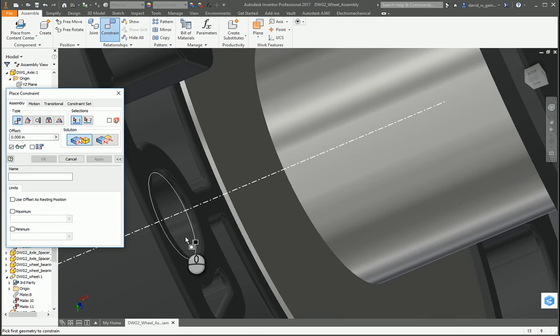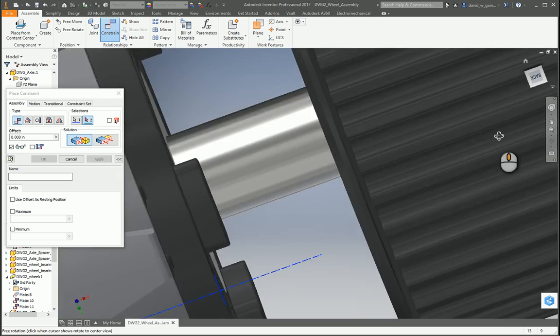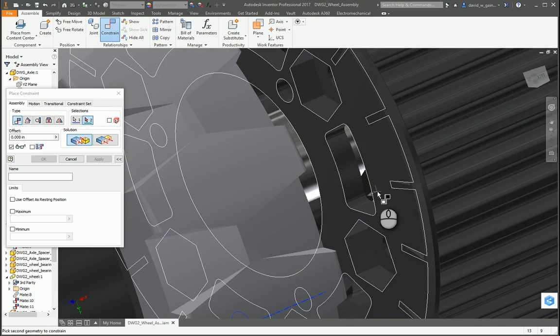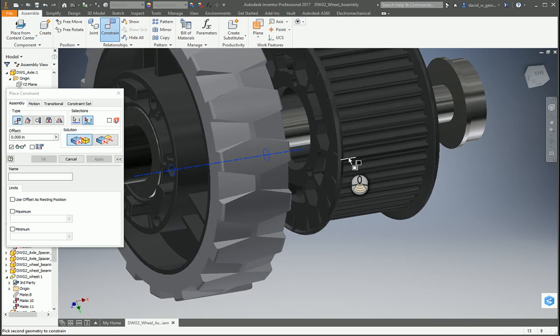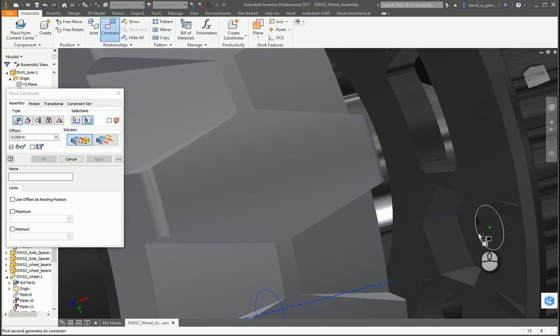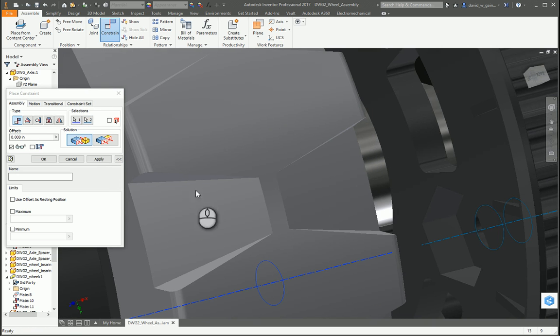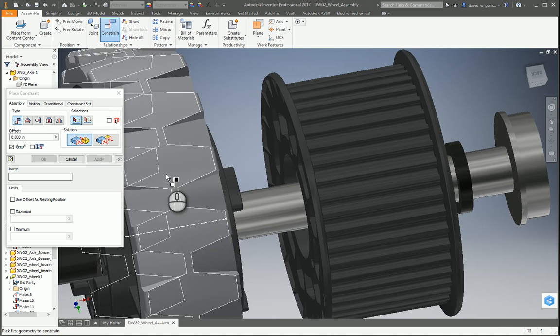So we're going to align this hole to, I lost it. There we go. Sometimes you have to zoom in and out to get a decent selection. So now we just applied, and these should be aligned, and that post will slip into that slot.